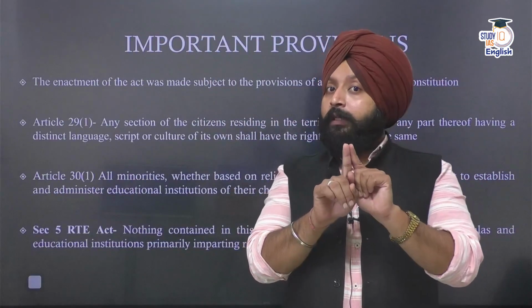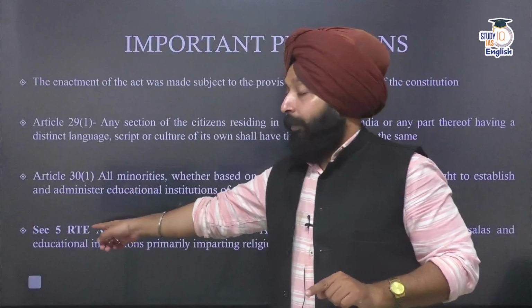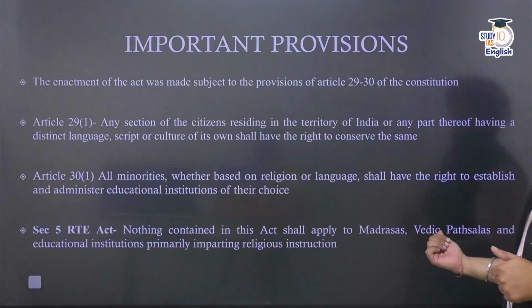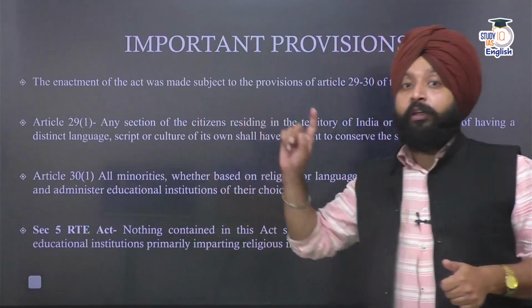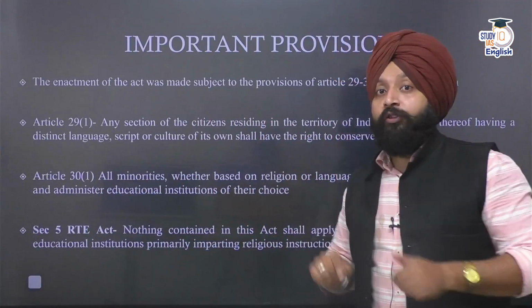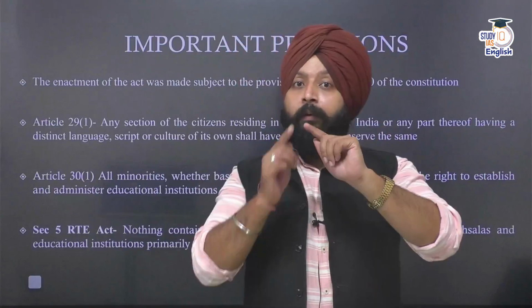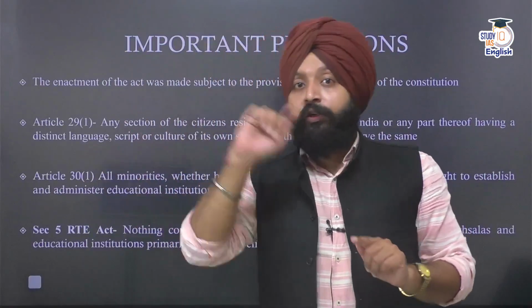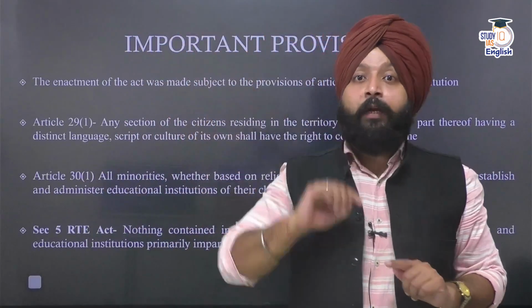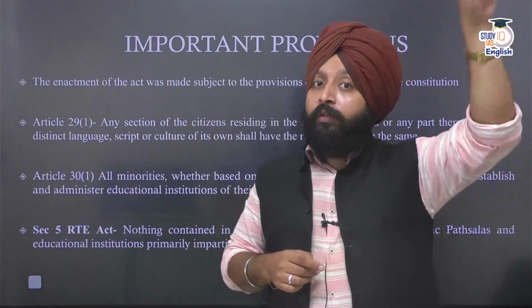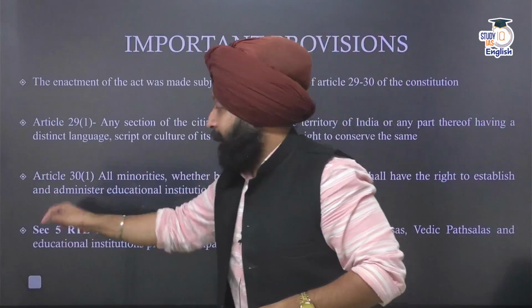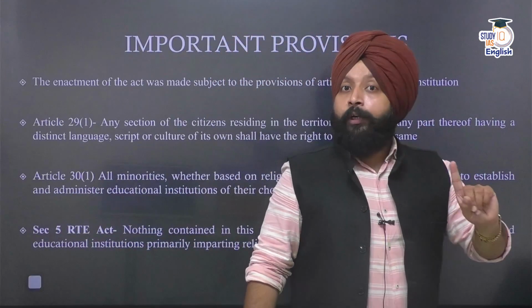Now students, try to understand. Section 5 of the RTE Act is taking madrasas, Vedic pathshalas and education institutions imparting only religious education out of its ambit. But there are certain minority education institutions that are established by religious or linguistic minorities, but they are not only providing religious education, they are also providing secular education. So that means those minority institutions are not out of the ambit of RTE as per Section 5. Are you getting the point?